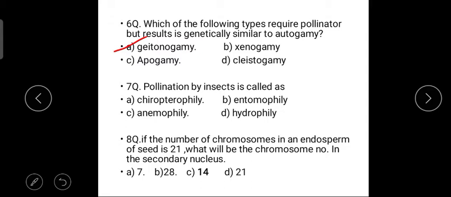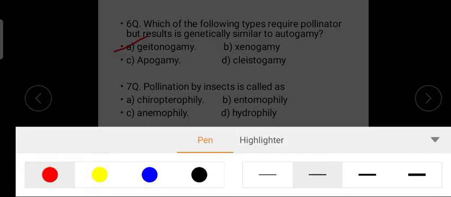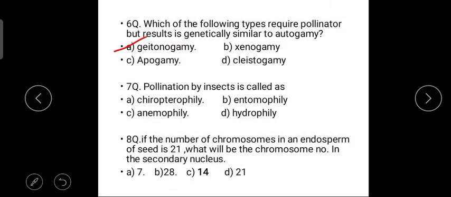Next, coming for the seventh question, pollination by insect is called as option A, chiropterophily. Option B, entomophily. Option C, anemophily. Option D, hydrophily. So pollination by insect, our answer will be B, entomophily.